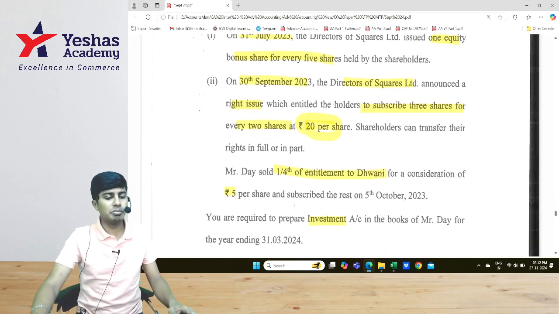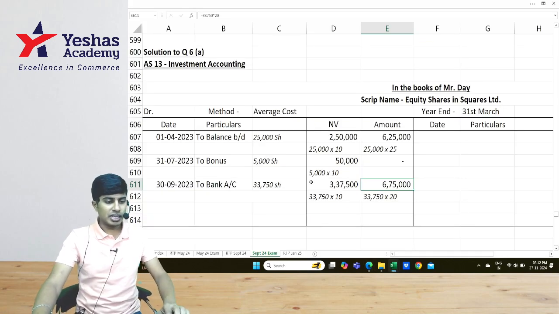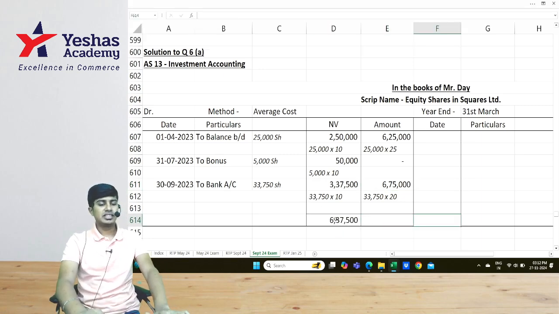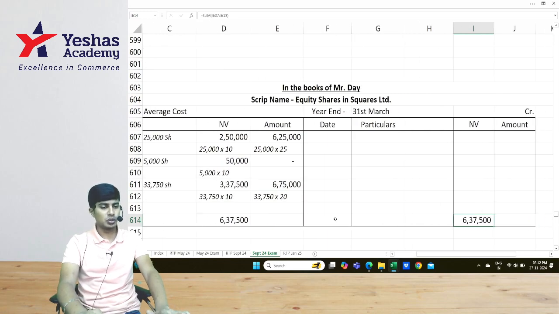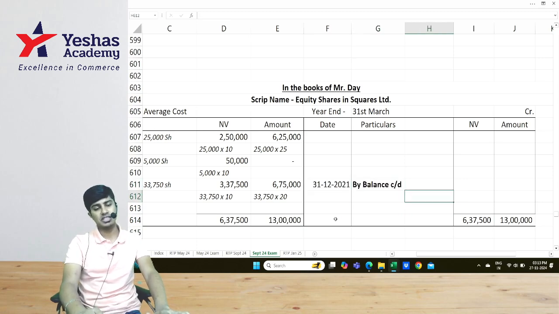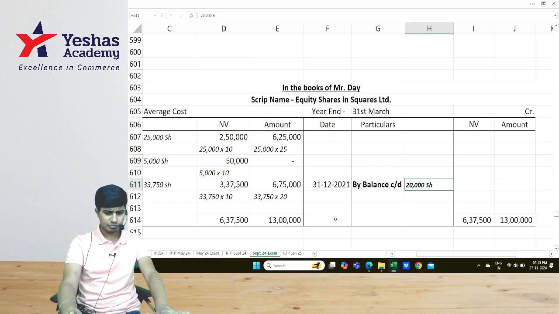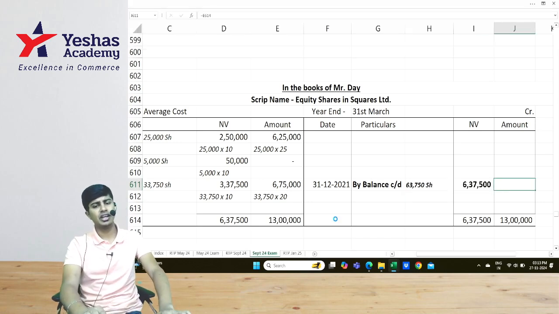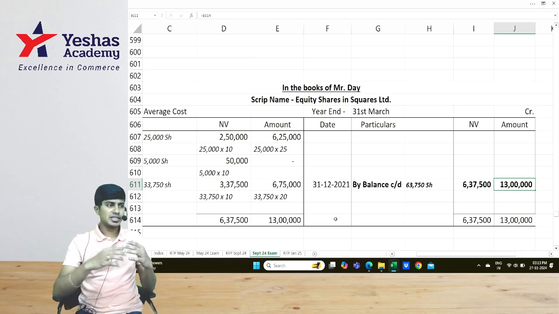That's it. You are supposed to compute the closing balance on 31st of March. Take the total nominal value 2,50,000 plus 50,000 plus 3,37,500, 6,37,500 would be the nominal value total. Amount 6 plus 6, 12, 13 lakh, and you would write 13 lakh here. I would write by balance carried down on 31st of March for 63,750 shares, and nominal value will be 6,37,500 and the cost is 13 lakh. This is the end of the question. Easy to do.